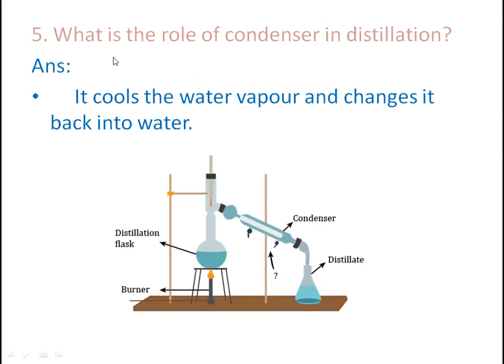See here, fifth question. What is the role of condenser in distillation? See here, what is the condenser? This is the condenser. This we call the condenser. See what is the main role of this condenser? It cools the water vapor and changes it back into water. This is the main role of condenser in distillation.